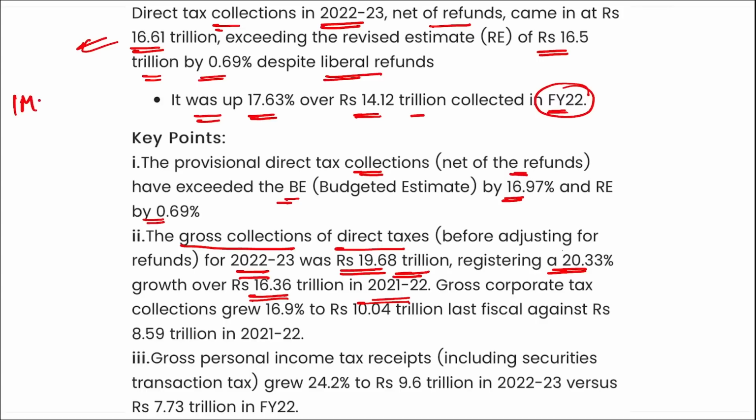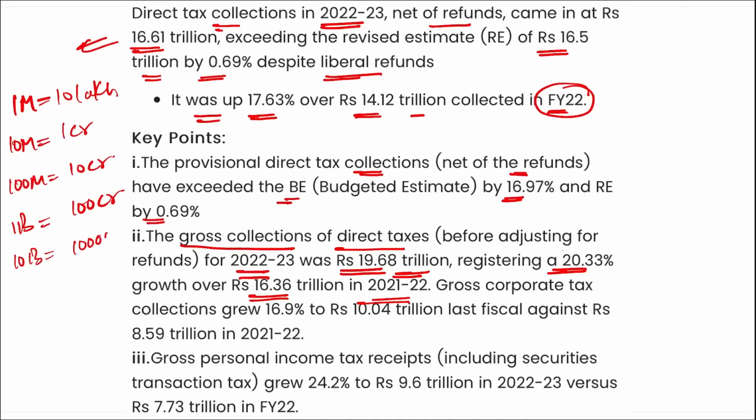See, 1 million is equal to 10 lakh, right? 10 million will be equal to 1 crore. 100 million will be equal to 10 crore, and 1 billion will be equal to 100 crore, right? Similarly, if I say 10 billion, it will be equal to 1000 crore. 100 billion will be equal to 10,000 crore, and 1 trillion, now 100,000 crore, becomes equal to 1 trillion.